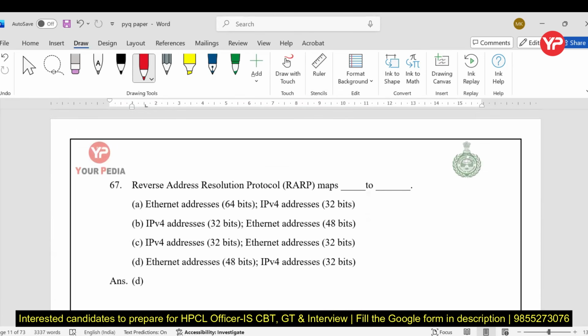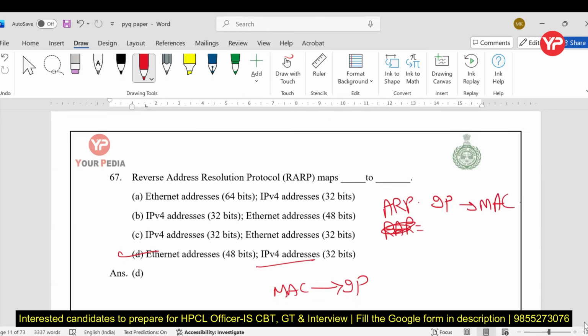Next, RARP. Very good. RARP maps Ethernet address that is of 48 bits. We know IP address is 32 bits. The task of RARP is to map the Ethernet or the MAC to IP. That is the main task of RARP. And in the case of ARP, not RARP, ARP, that is from IP to MAC. Fine.